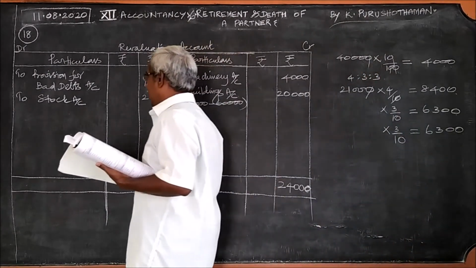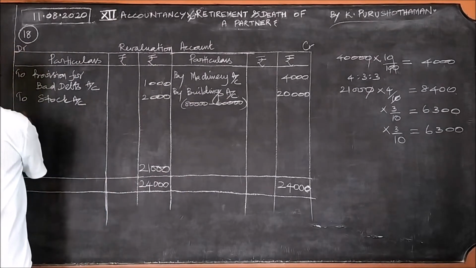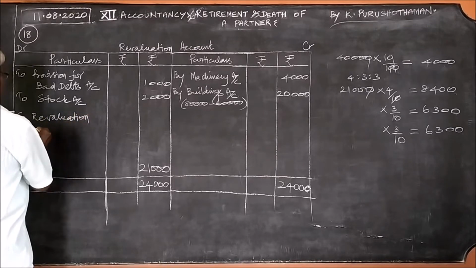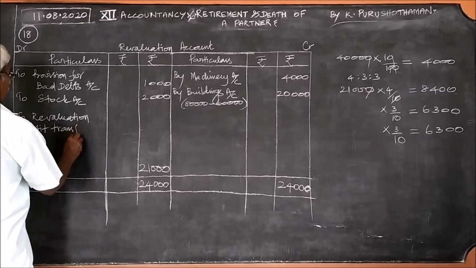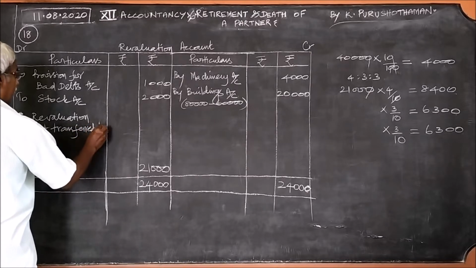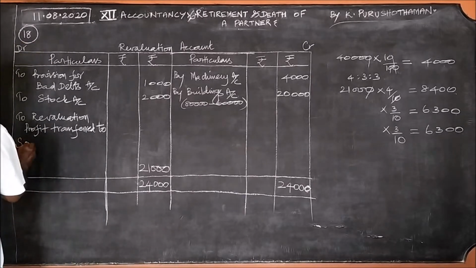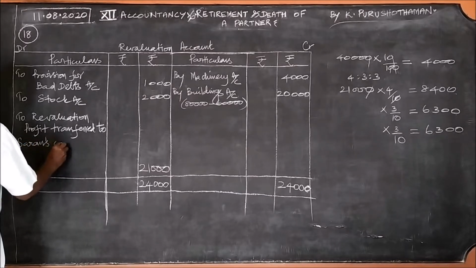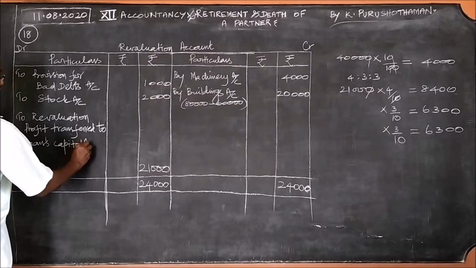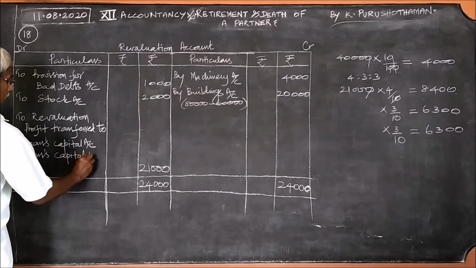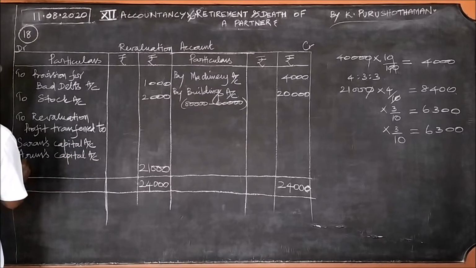And this amount should be shown here against it. This is to revaluation profit transferred to the 3 partners' capital accounts: Saran's capital account, Arun's capital account, and Karan's capital account.